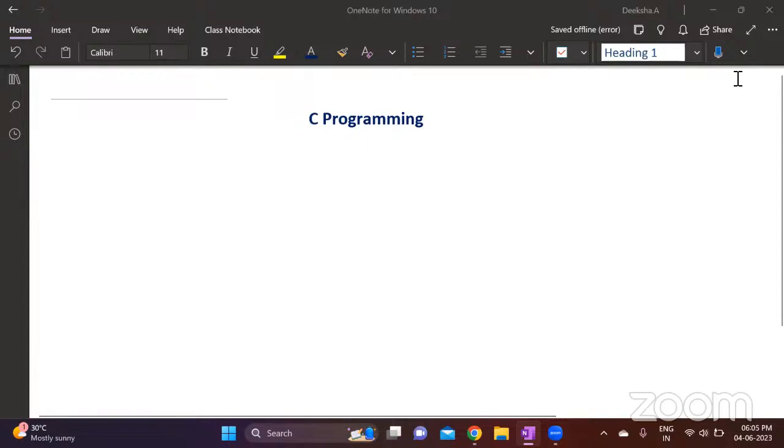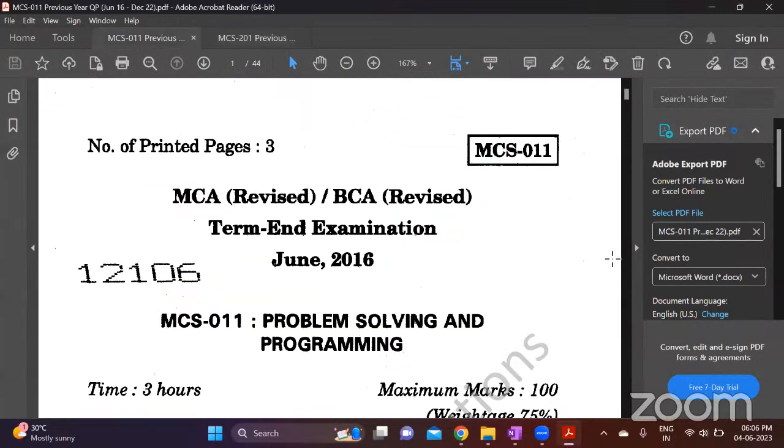Right. So we have MCS-11 and MCS-201. For MCS-201 also, where they have both C programming as well as Python, the questions under C programming remain the same. The important questions remain the same. Only that you'll have extra questions from Python. But overall, when you talk about important questions, it remains the same. So let me take both MCS 201 and MCS 11 question papers. Hope you can see MCS 11 question paper is here.